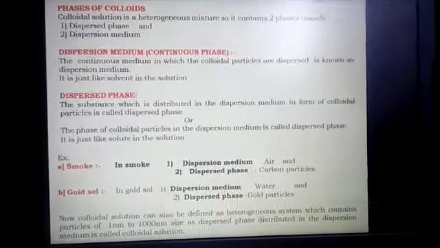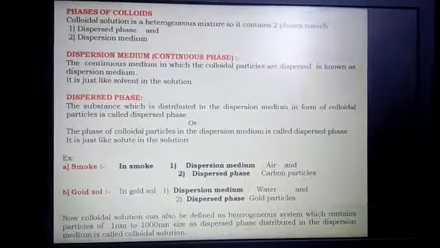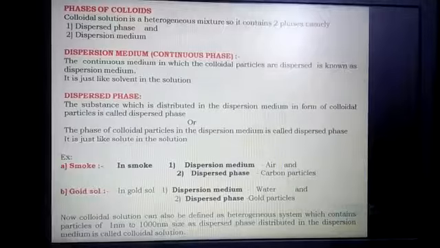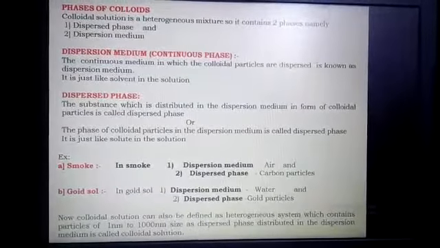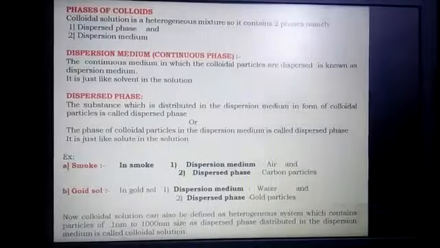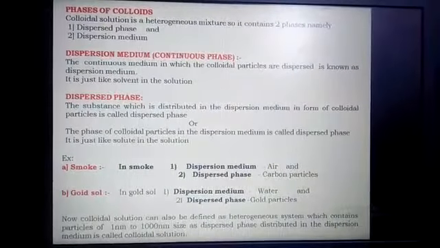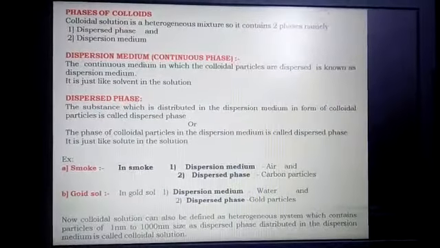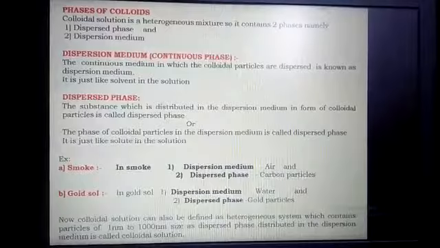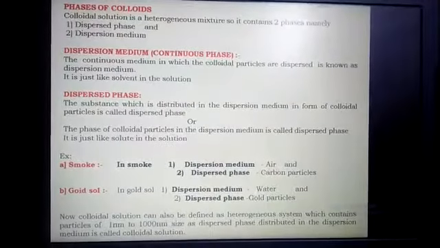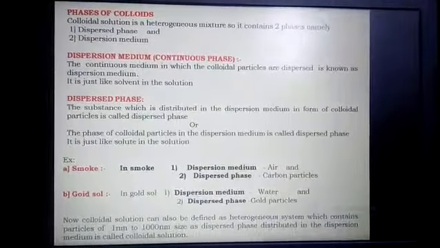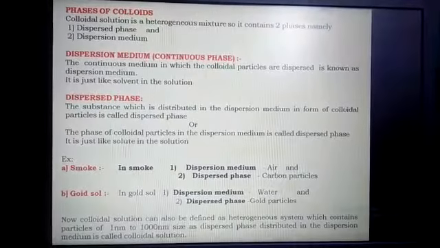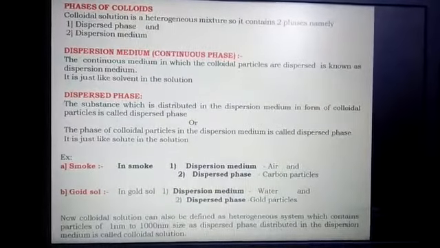That means the carbon particles are uniformly distributed in the air. The second example is gold sol. In gold sol, the dispersion medium is water and the dispersed phase is gold particles, thereby forming a colloidal solution.